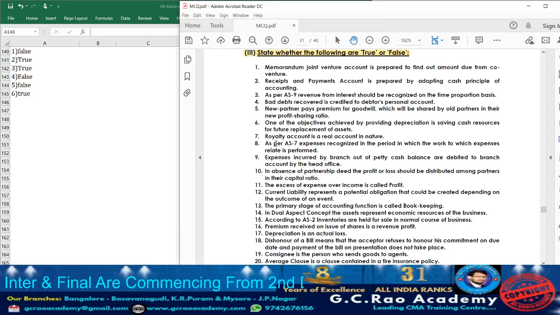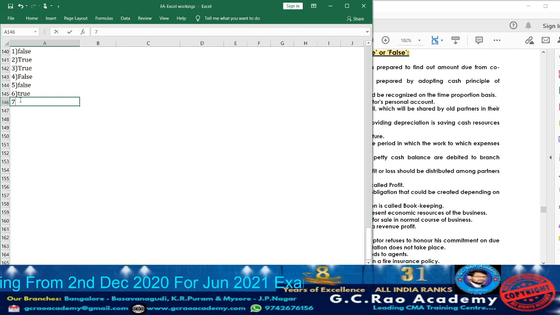Now moving on to question 7. Royalty account is a real account in nature. Royalty account is not a real account in nature. False. Again, it is which in nature? Nominal account in nature. So accordingly it is false. So take down false.